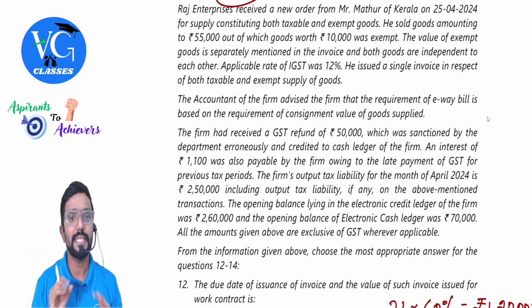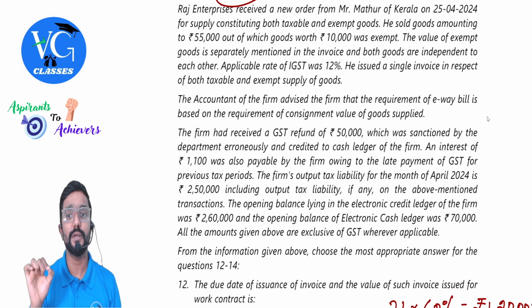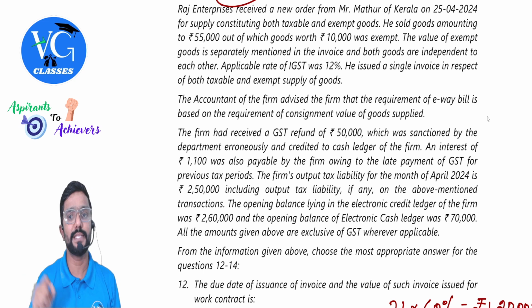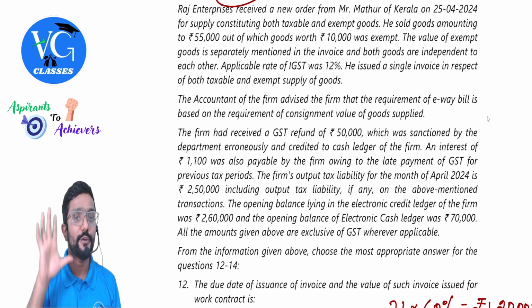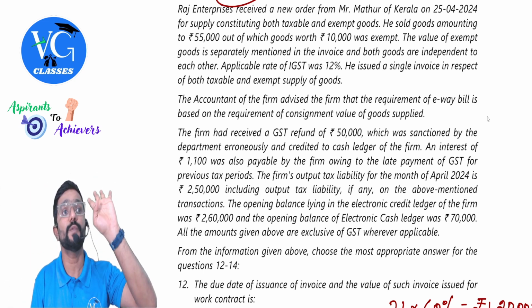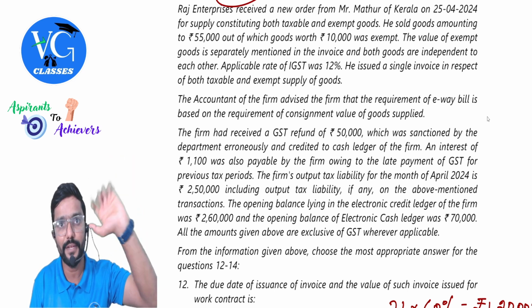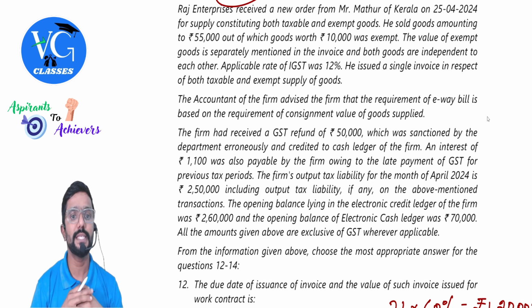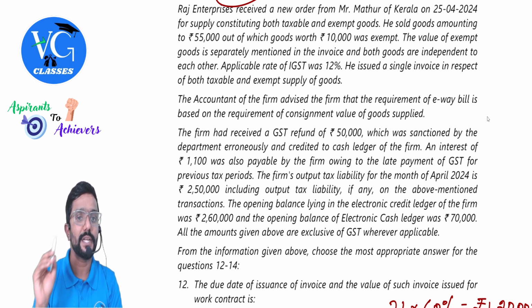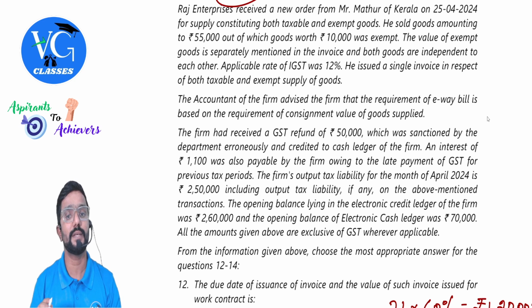Raj Enterprises received a new order from Mr. Mathur of Kerala on 25th April 2024 for supply constituting both taxable and exempt goods. He sold goods amounting to 55,000, out of which goods worth 10,000 were exempt. So taxable supply is 45,000. The value of exempt goods is separately mentioned in the invoice, and both goods are independent of each other. Applicable rate of IGST was 12%. He issued a single invoice in respect of both taxable as well as exempt supply of goods.